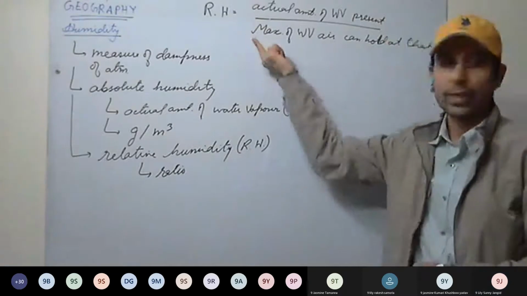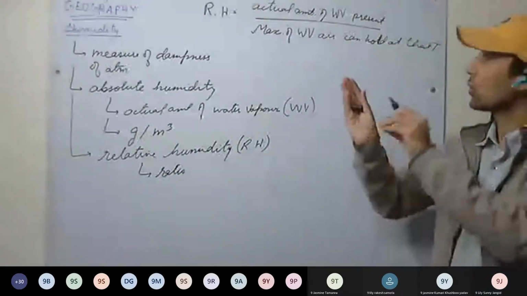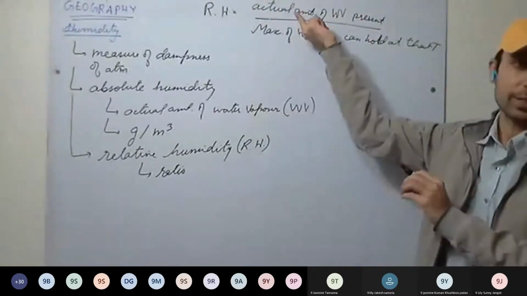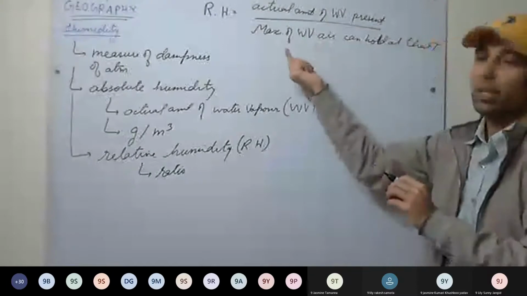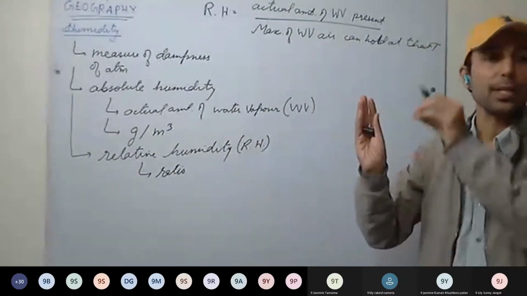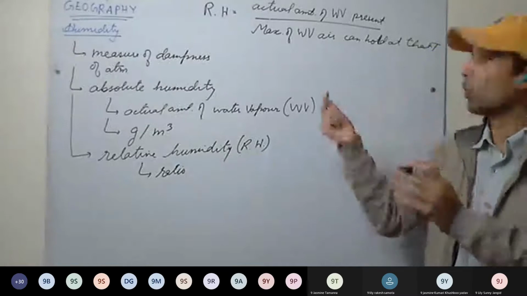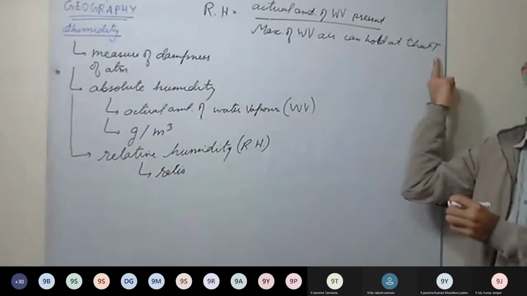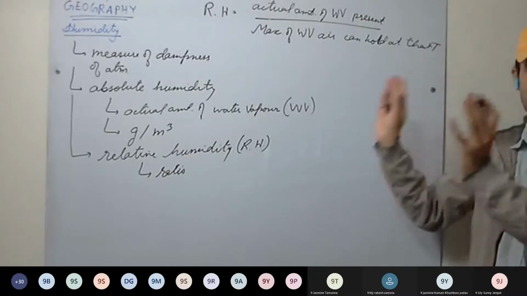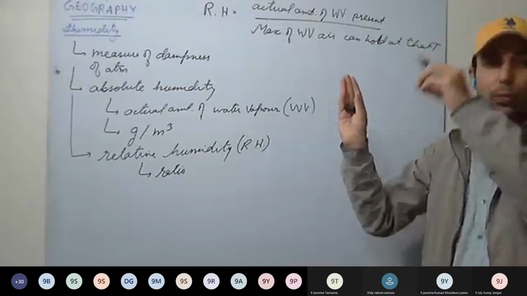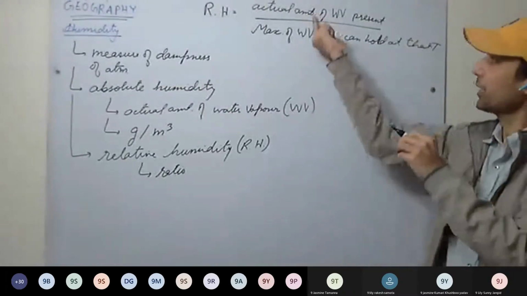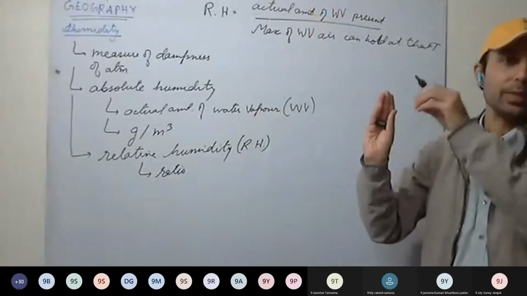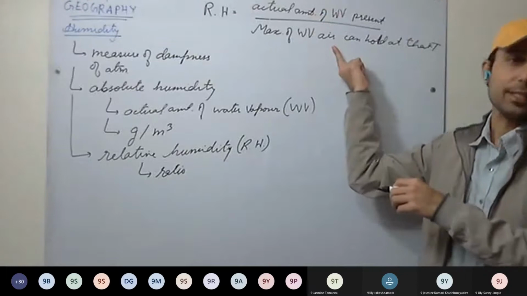See what we are doing: we take air, and the amount of water vapor it is containing at present is written in the numerator. We divide it by the maximum amount of water vapor it can hold, that is, its maximum limit to hold water vapor at that particular temperature, written in the denominator.